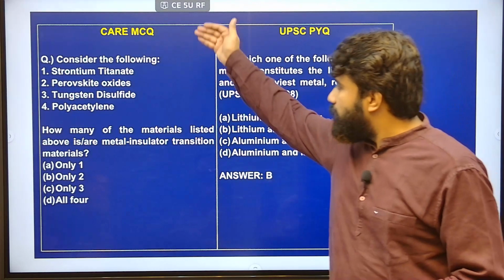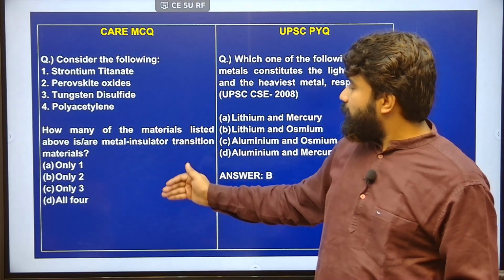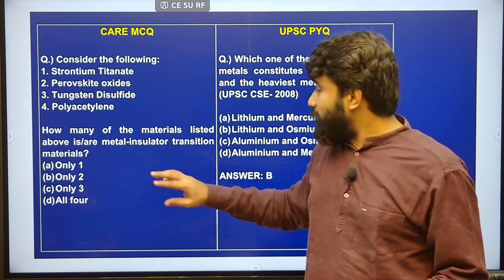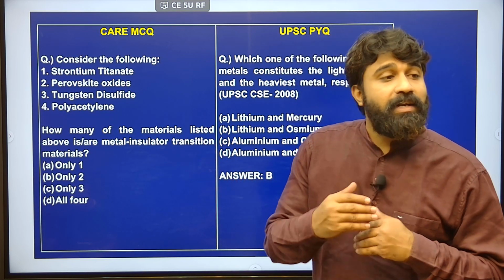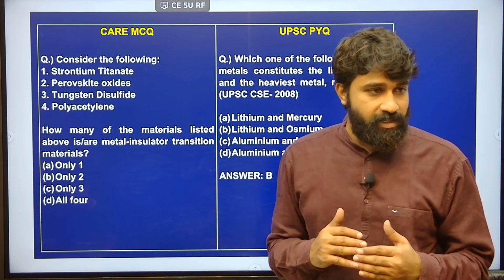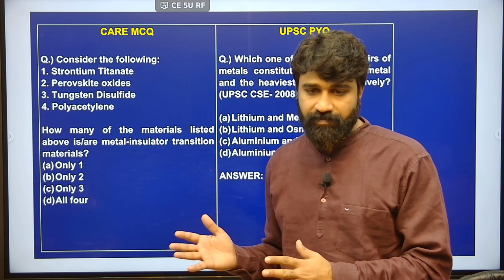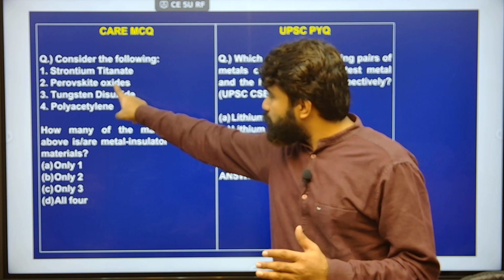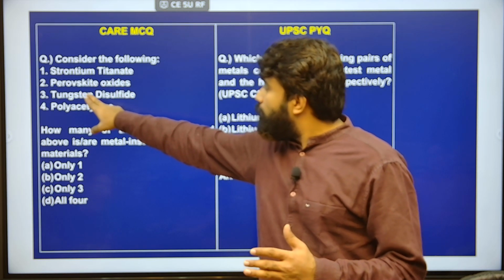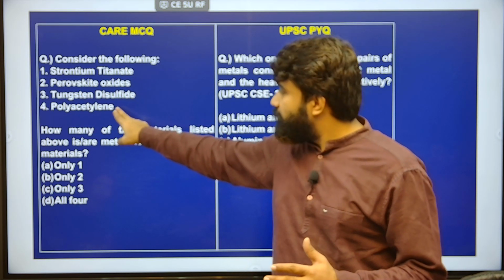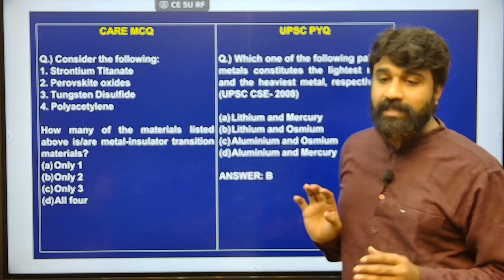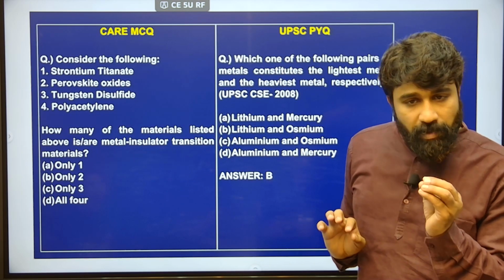Here are the listed items which are considered to be metal insulator transition materials. Metal insulator transition means they may undergo transition from conductor to non-conductor and vice versa. The listed items here are strontium titanate, perovskite oxides, tungsten disulfide and polyacetylene. Try to remember these things.